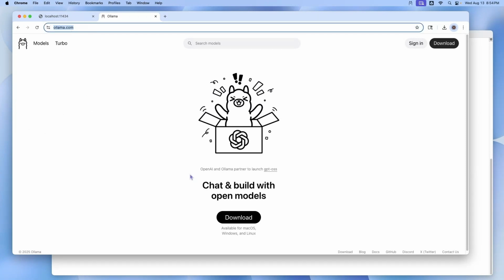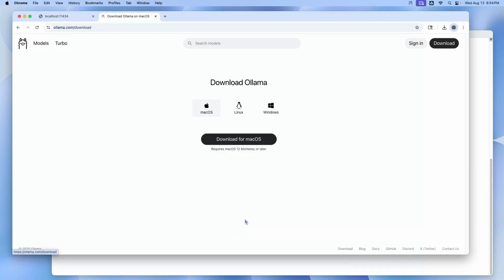Ollama is one of the popular open-source LLMs. Go to ollama.com, click on the download and select your OS. Run the downloaded file and install. Then go to http://localhost:11434/ and it gives the message: Ollama is running.